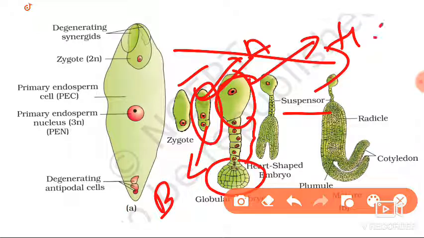It is called the haustorial cell: the last cell of the suspensor.